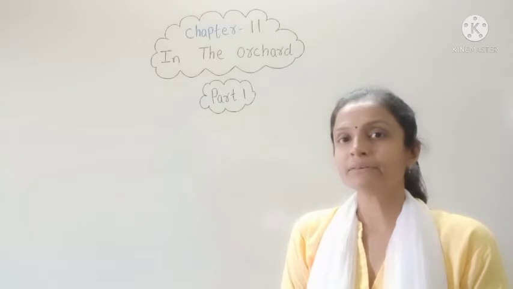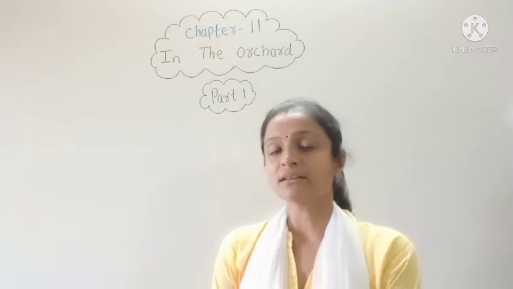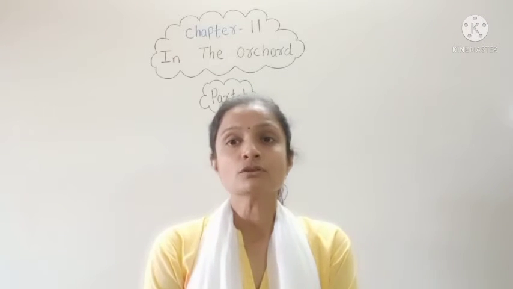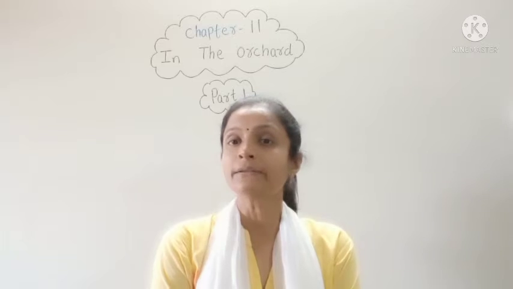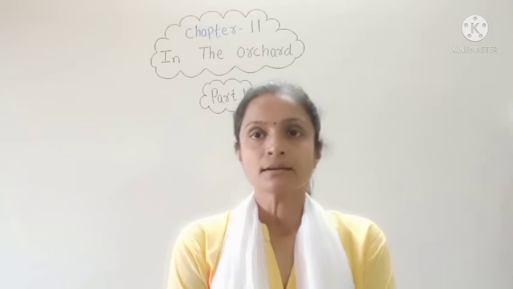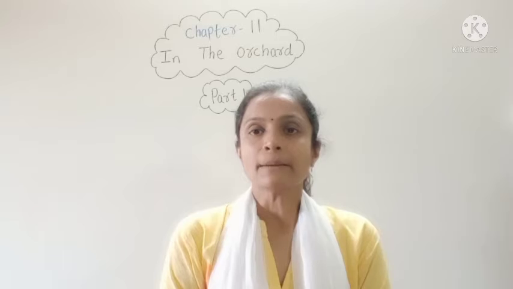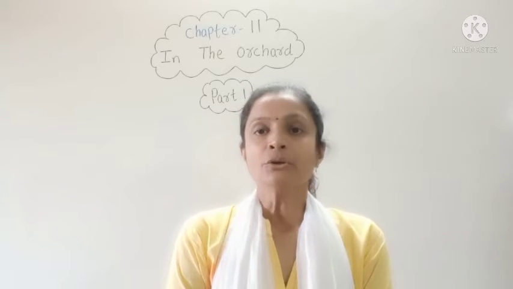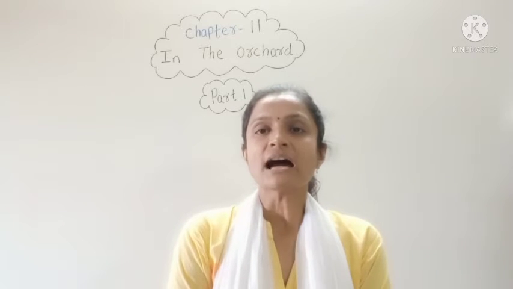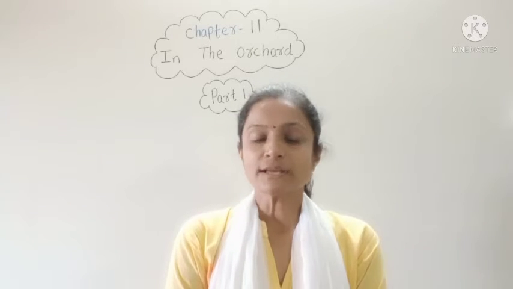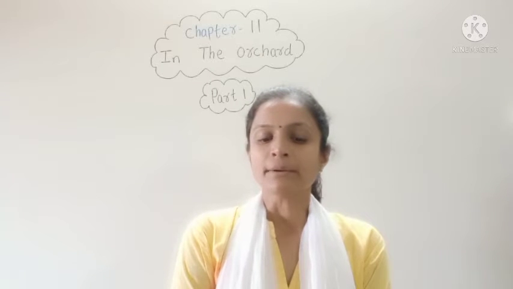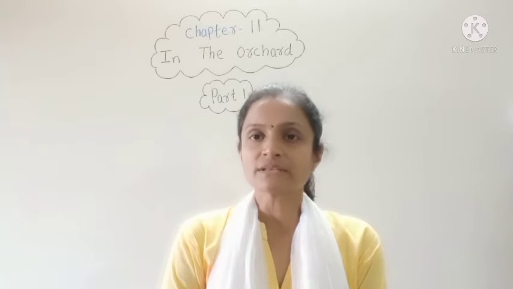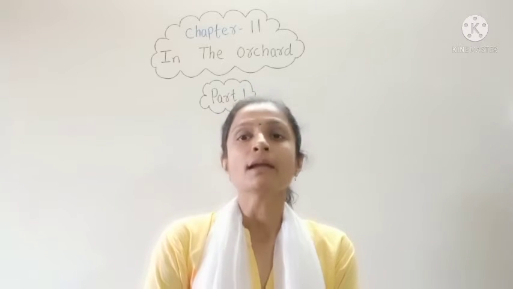Okay, clear everyone? Here we have seen that Ratan has seen so many flowers in the orchard, right? Like that, you might also have seen so many flowers around you or in the garden, anywhere else, right? In this chapter there are some pictures of flowers. You have to recognize which flower it is. There are 9 pictures, but in this video we will solve 3 pictures. The rest of the 6 pictures you have to recognize by yourself.